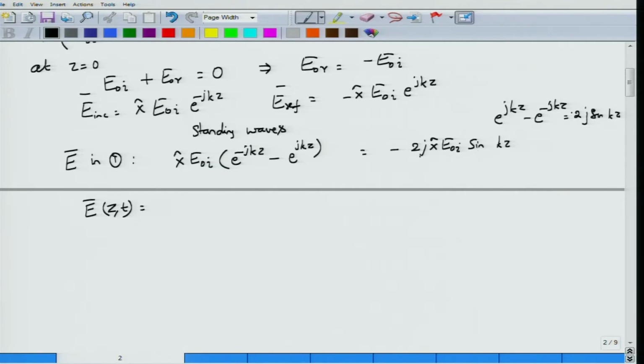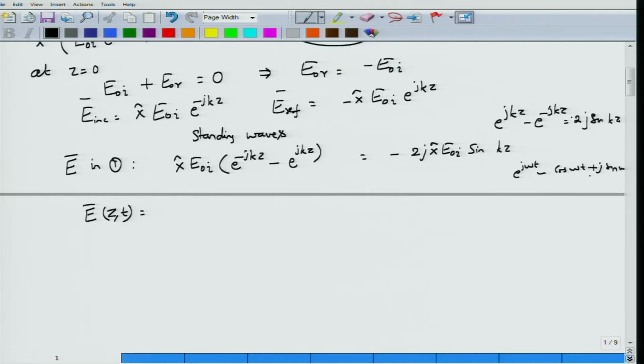When you multiply minus 2j x hat E0i sine kz with e power j omega t, which is cos omega t plus j sine omega t, and take the real part, the cos omega t term will be imaginary, so it will not be present, and j and minus j will give plus. The electric field vector you obtain will be along the x axis, 2 E0i sine kz sine omega t.